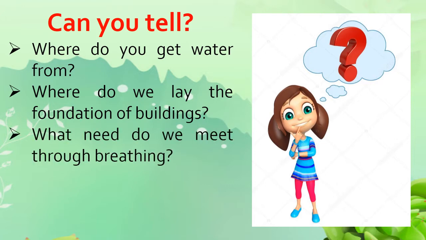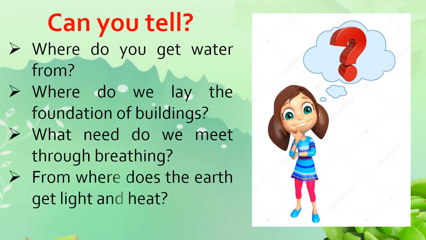And the next question is, what do we need to breathe in? It is other than oxygen, of course. We need oxygen for breathing. And the last question is, from where does the earth get light and heat? It's one and only the sun.